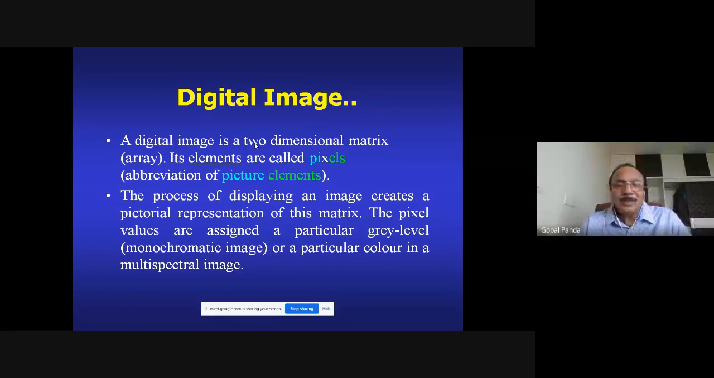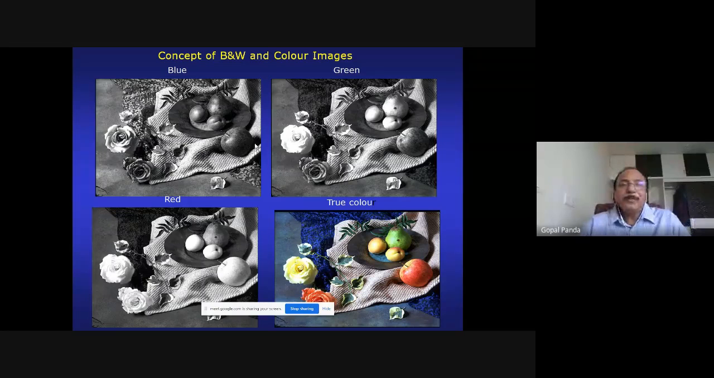So the process of displaying an image creates a pictorial representation of this matrix. The pixel values are assigned a particular gray level in a monochromatic image, or a particular color in a multispectral image, and then an analog image is created. And then we try to give a presentation based on the analog image and also derive information. Just for our information, we can look at the picture.